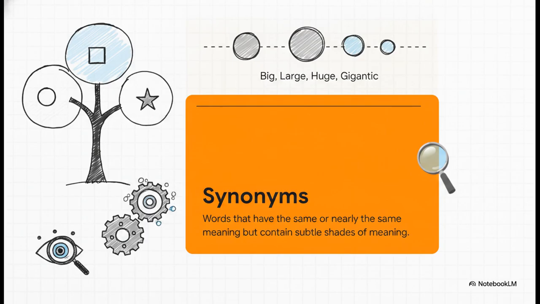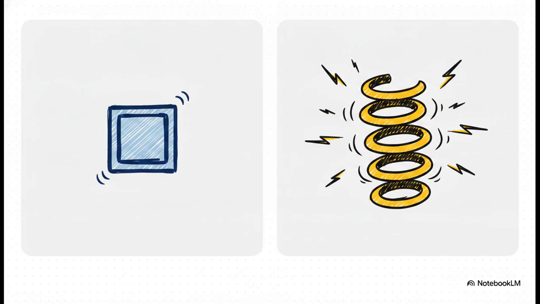Well, not exactly. They have nearly the same meaning, sure, but they usually only share those similarities in one very specific sense. To truly master reading comprehension, you have to hunt for the subtle shades of meaning that make each word totally unique. Let's look at a really good example. Appropriate and apt. They're synonyms. If someone says something fitting, you could absolutely say they made an appropriate remark or an apt remark.